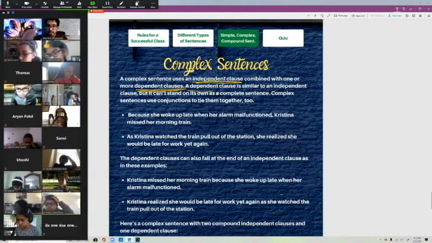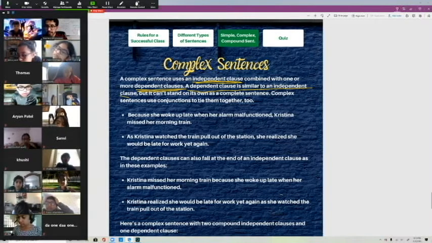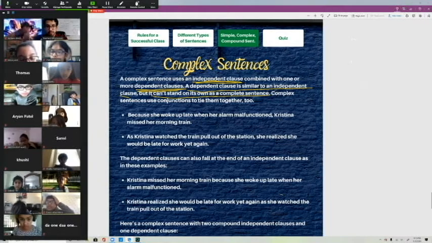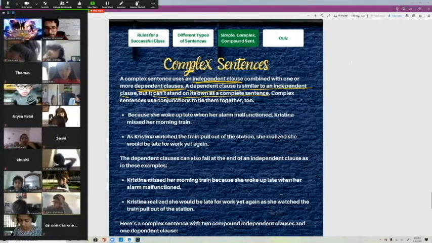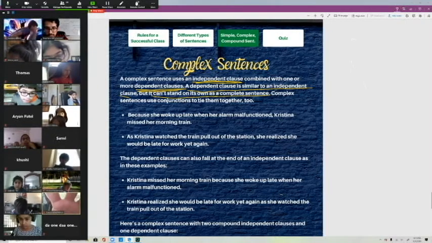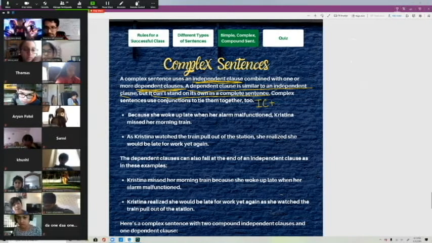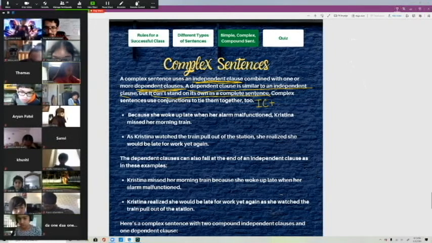A dependent clause is similar to an independent clause, but it can't stand on its own as a complete sentence. Complex sentences use conjunctions to tie them together. So the way that it looks, write this down. For a complex sentence, it is an independent clause, we'll say IC, independent clause plus independent clause.